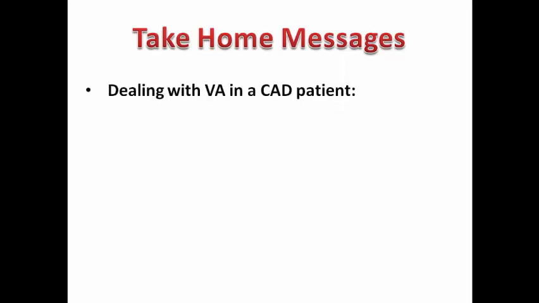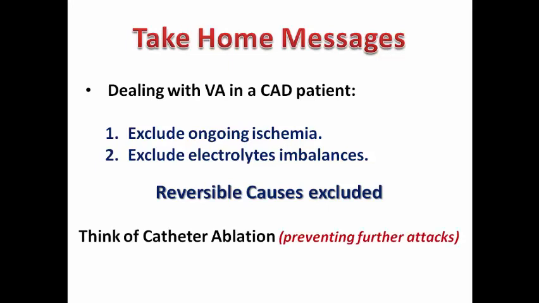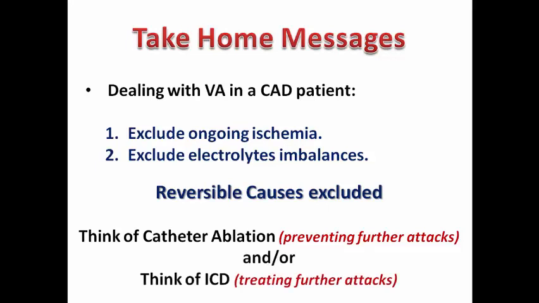So we have reached the end of our video today, and our take-home message is that when you deal with a ventricular arrhythmia in a coronary artery disease patient, first exclude ongoing ischemia and exclude electrolyte imbalances. If these reversible factors are excluded, think of catheter ablation to prevent further attacks and/or think of ICD to treat further attacks according to the clinical scenario, the LV ejection fraction and risk of sudden cardiac death. We can decide which of them is the appropriate line, or we are going to need both of them.